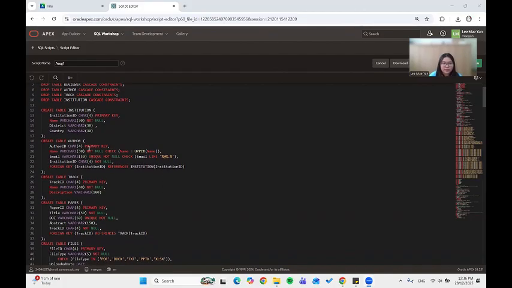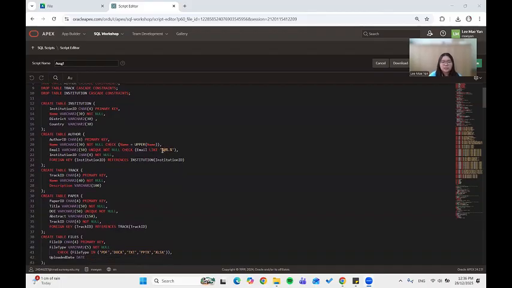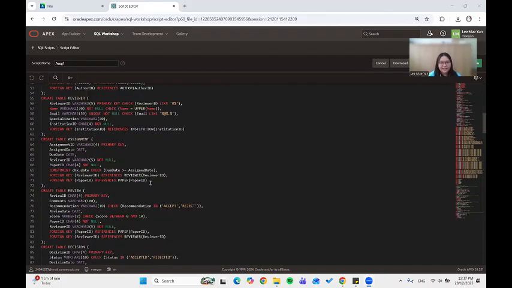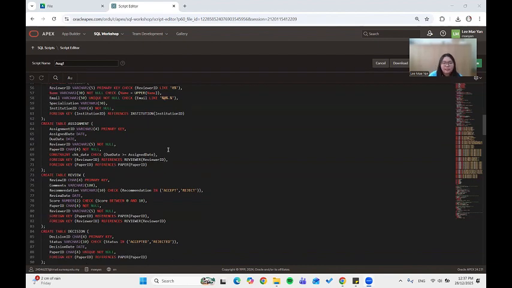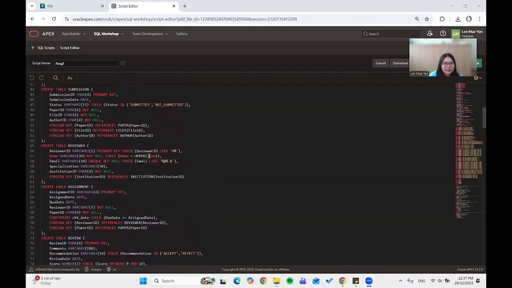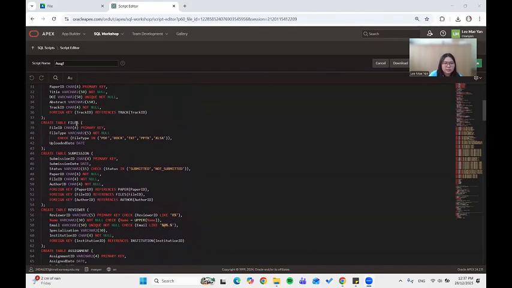So for example, for the author table, the email attribute is unique, not null, and we set it to check whether the email follows the actual format of an email, where it contains both @ and a full stop. And in the assignment table, we ensure that both assign date and due date follow the date format, which is year, month, date. And we also enforce that the due date must never be earlier than the assigned date as a basic logic.